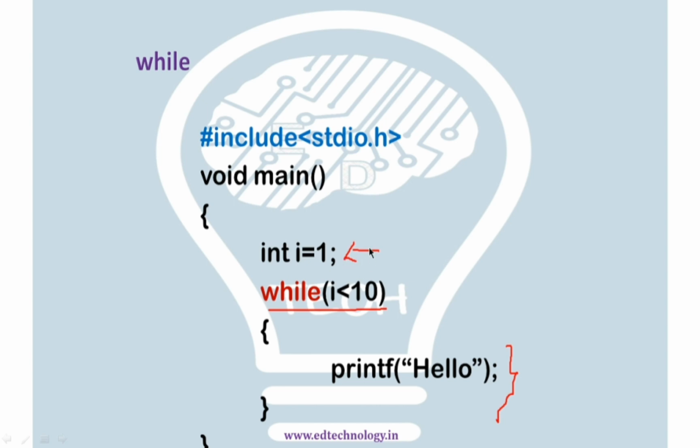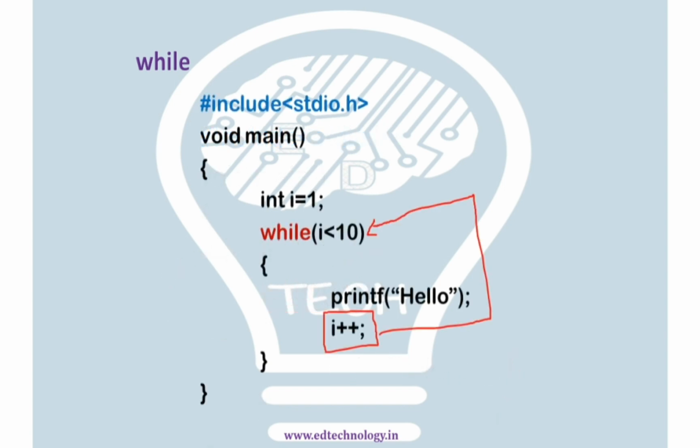If you can see in here, I have marked that we have I, which is a simple value which we have initialized with 1, and there is a while loop which is checking the condition I less than 10, then it will print hello. This will keep on printing hello because I will always be less than 10. We are not incrementing or decrementing I here, so it will get into an infinite loop. Now, in order to avoid that situation, we have to modify the program in terms of I, which we have to manage within the loop itself.